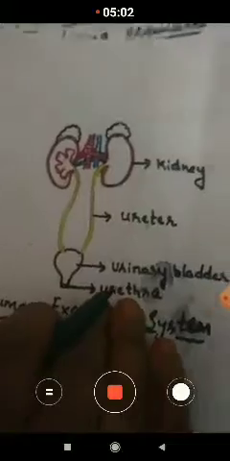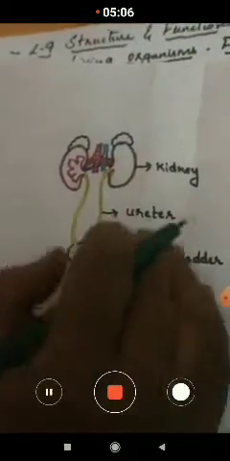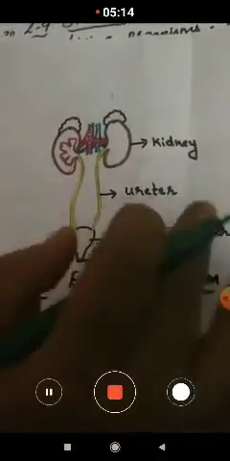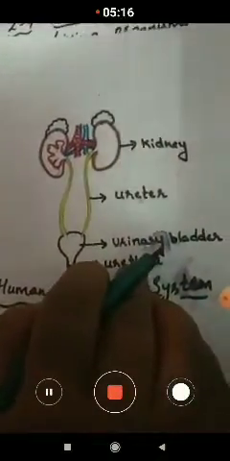So when you draw the excretory system in your classwork, try to label the parts on the right side of your diagram. Children, remember this when you go to higher classes also: label to the right side of the diagram.